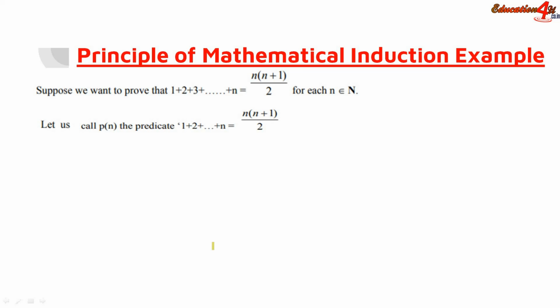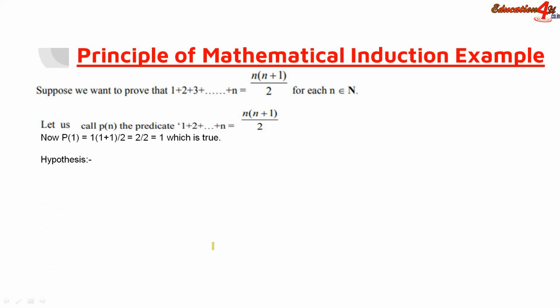Let us call P of n equal to 1 plus 2 plus 3 and so on up to n. Now let us see the base case, that is P of 1. P of 1 equals 1 into 1 plus 1 by 2, that is 2 upon 2 equal to 1, which is true.